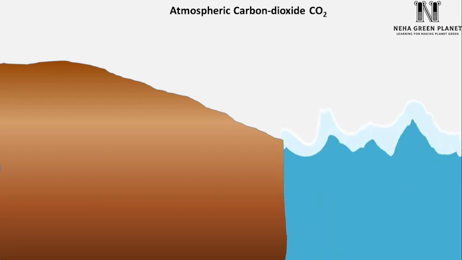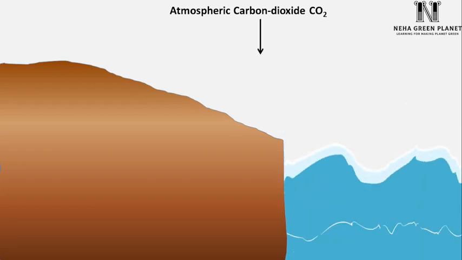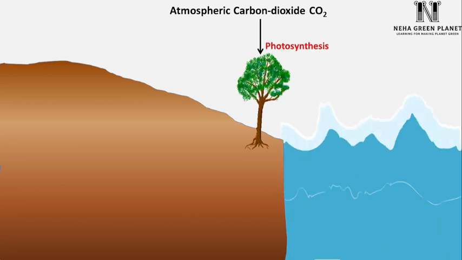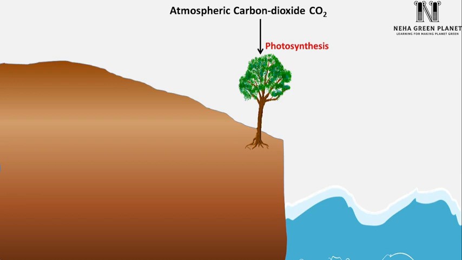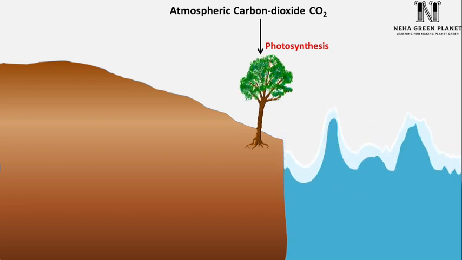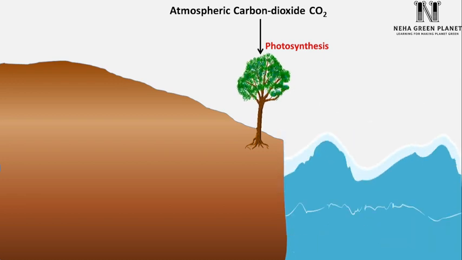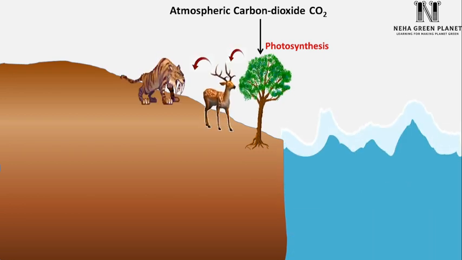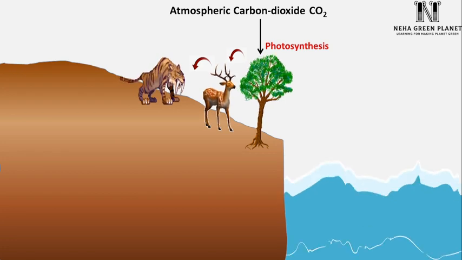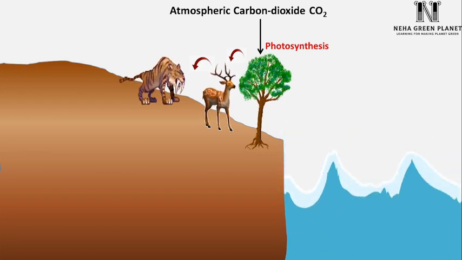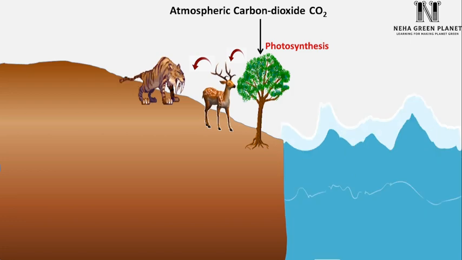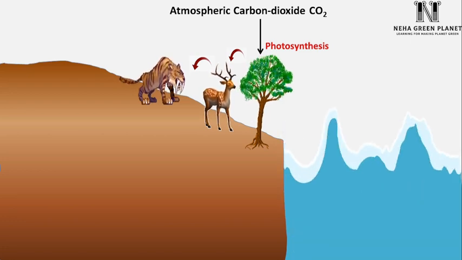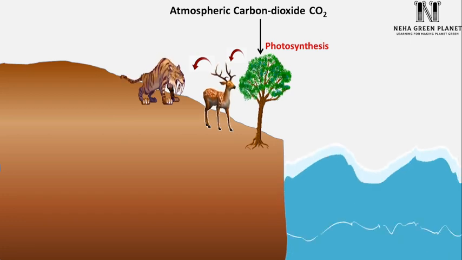Atmospheric carbon dioxide is removed from the air and fixed into plants by the process of photosynthesis. This carbon captured by plants is transferred to subsequent organisms in the food chain. Plants are consumed by herbivores, and herbivores are further consumed by carnivores. In this way, carbon gets circulated in the terrestrial food chain. All plants and animals are thereby able to use carbon for the synthesis of proteins, carbohydrates, and other biomolecules.